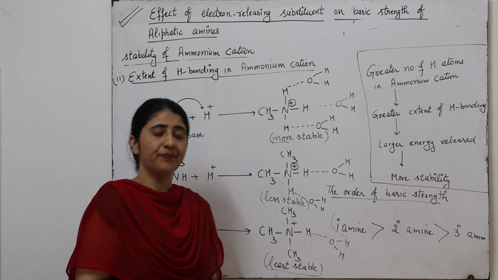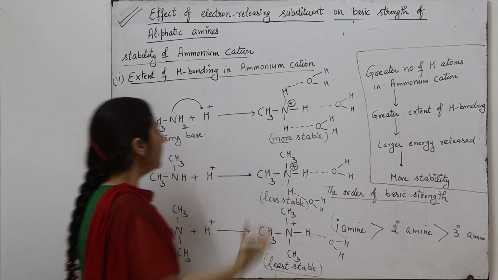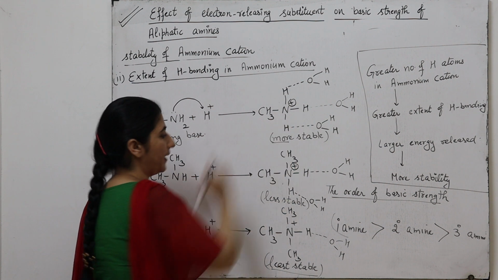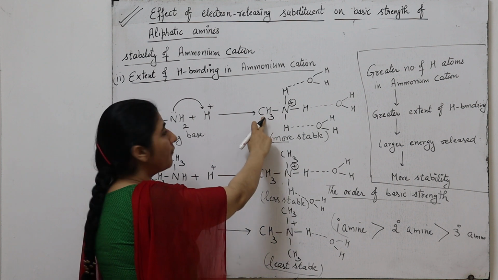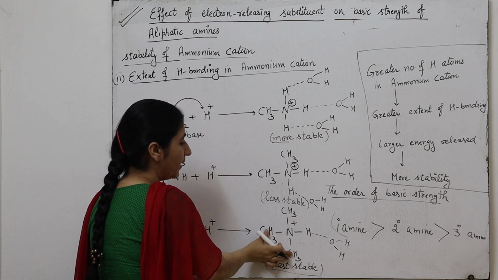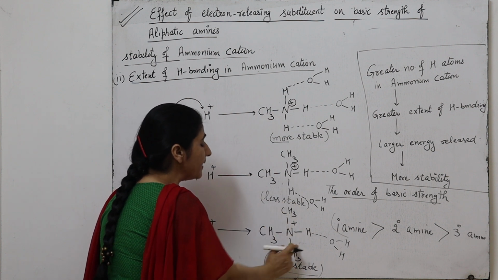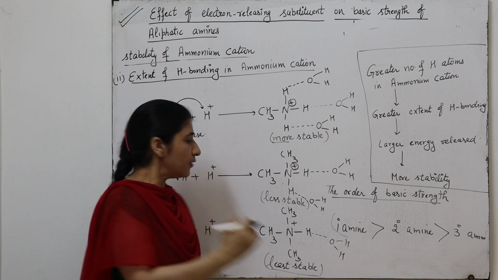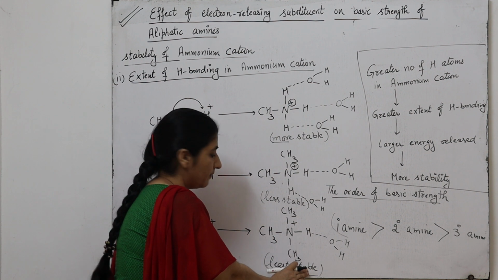The third factor is the steric factor. Steric factor means the presence of bulky groups around the nitrogen in the ammonium cation. In a primary ammonium cation there is one methyl group, in a secondary two methyl groups, and in a tertiary three methyl groups. It means in the tertiary ammonium cation there is more steric repulsion to the hydrogen bonding. So that is why in this case this ammonium cation is least stable.